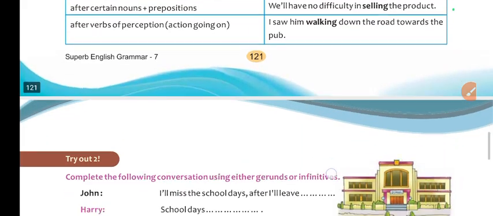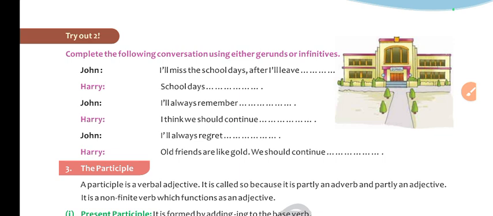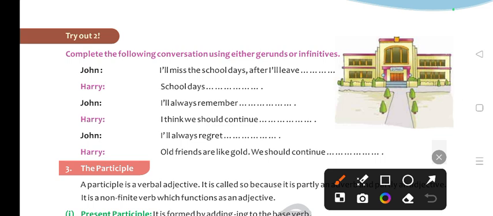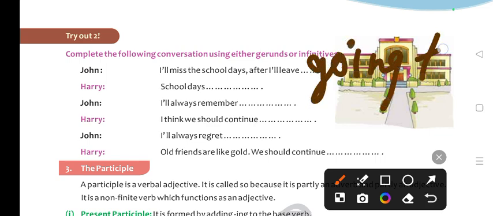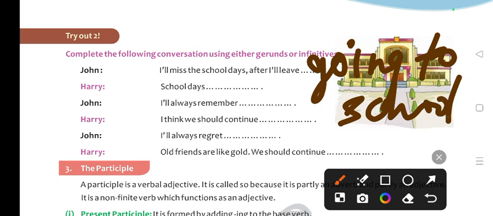Try out 2. Complete the following conversation using either gerunds or infinitives. So let's do this. John: I'll miss the school days after I'll going to school. So here going to school. Next, school days are hard to forget.